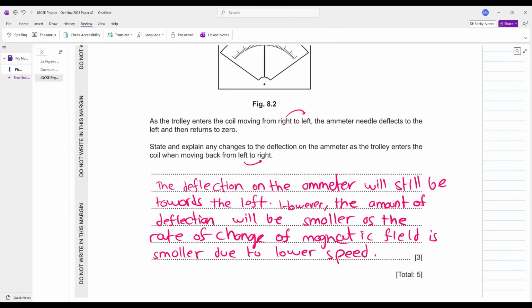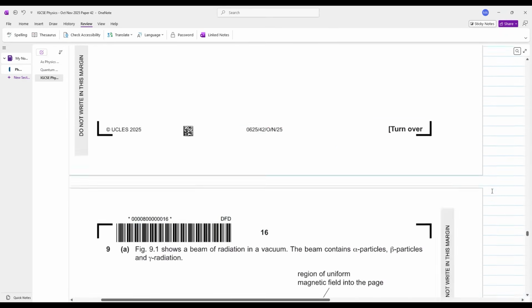Simple. Let's further move it. Since the magnet is moving at a slower speed, the rate of change of magnetic cutting effect will be less.